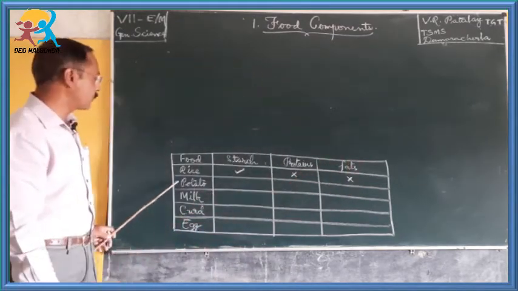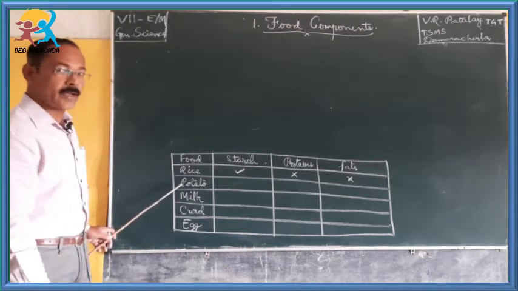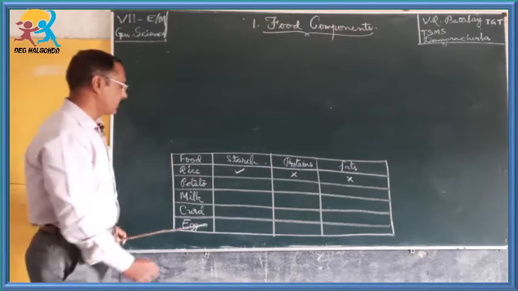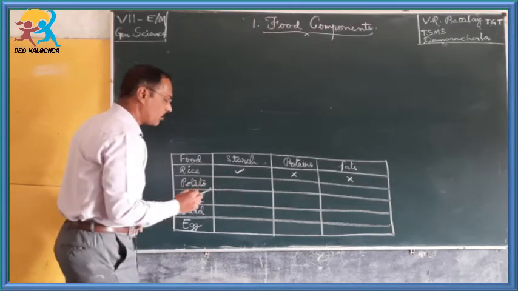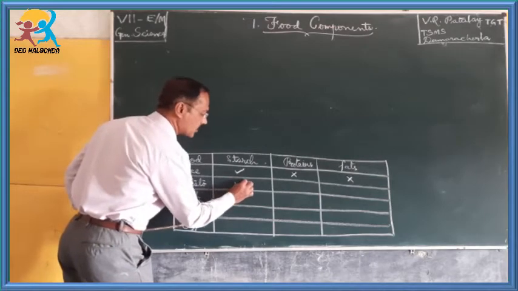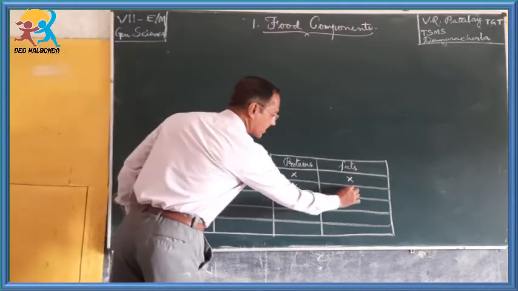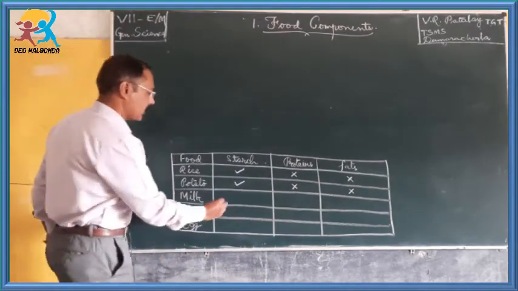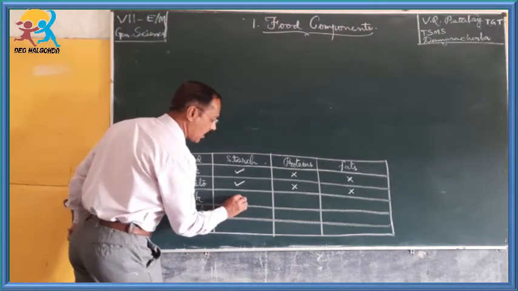Next, when it comes to potato, when I added iodine solution, it turns to blue black color. That means potato contains starch. Proteins are absent, fats also absent. And milk contains starch, that is carbohydrates.